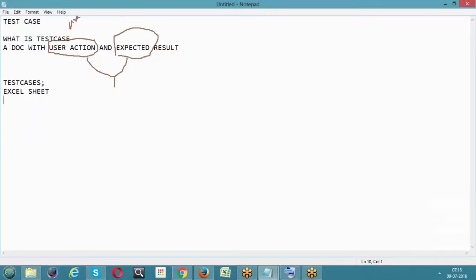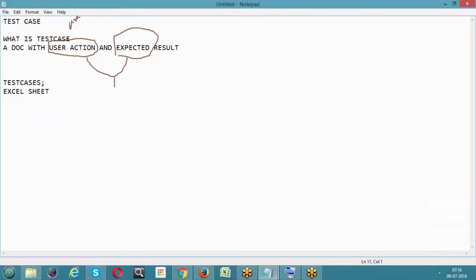Can't we write in another format like Notepad or WordPad or a Word document? We can do it, but basically an Excel sheet is much easier to generate the test cases. Even if you want to do it in Word, you can, but it is not such feasible. And moreover, if you do it in Excel, it's very easy to import them to the quality center. I will explain that in the quality center chapter.